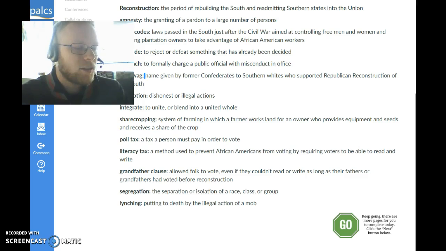Alright, segregation, the separation or isolation of a race, class, or group. And lynching means putting to death by the illegal actions of a mob. So it's sort of like a vigilante execution, if you will. You remember that term, vigilante.